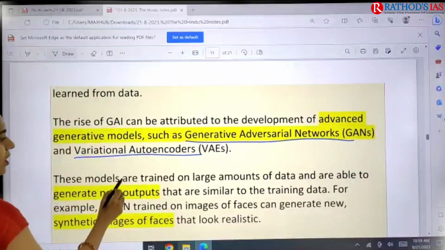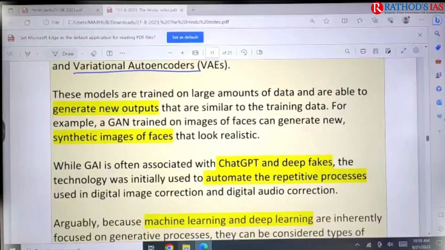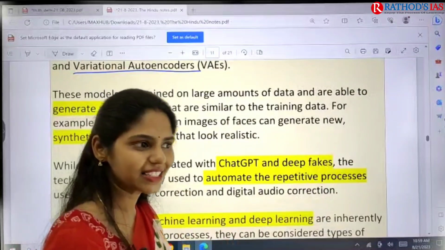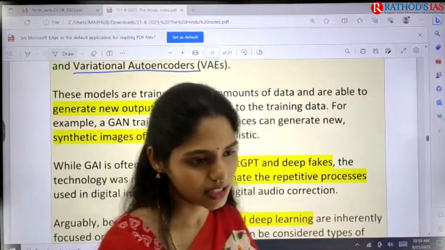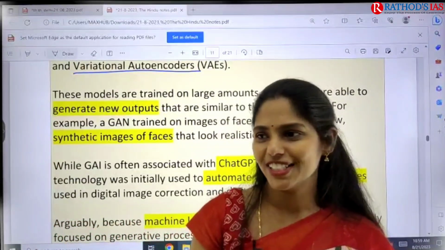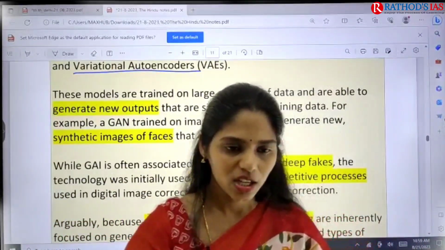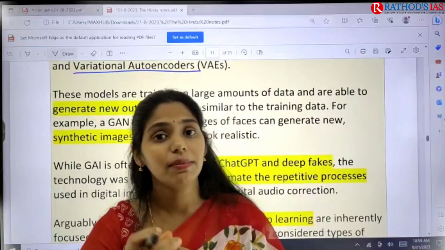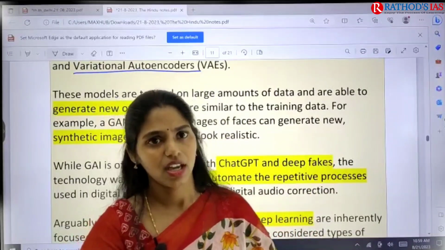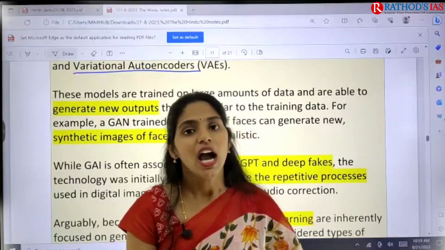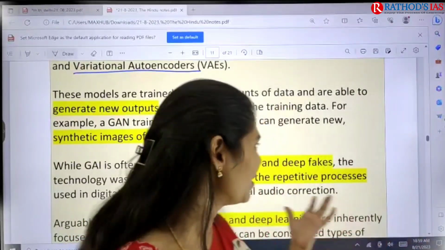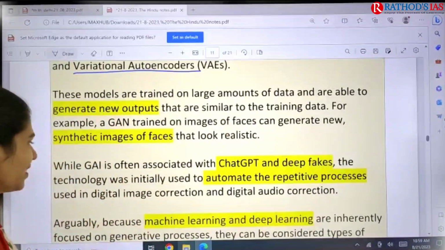And actually these models are trained on large amounts of data, and they analyze the data and come up with outputs. For example, if you give a lot of images to a generative artificial intelligence, then using those images they will come up with another model that is similar to the data that we are giving. For example, you might have seen artificial intelligence based news anchors. They are generated by using this GIA.